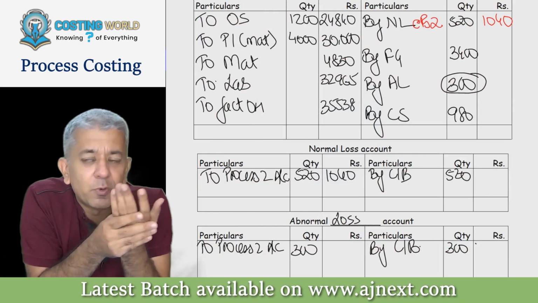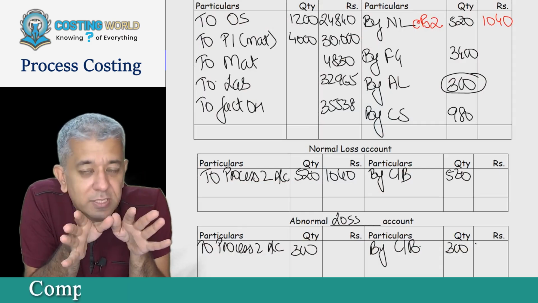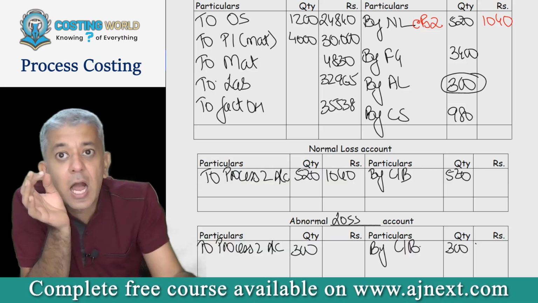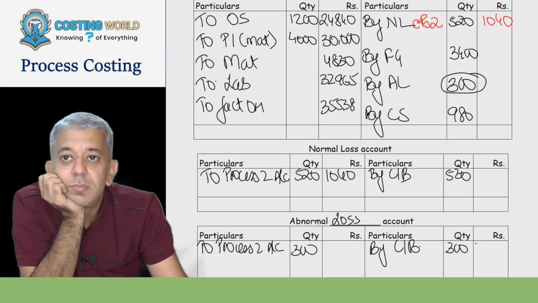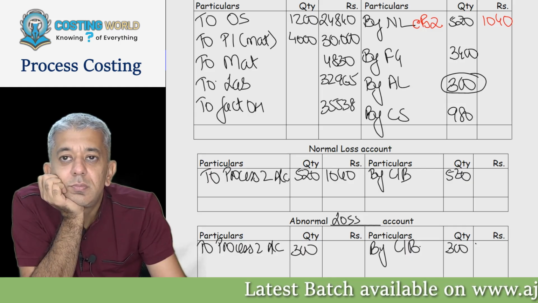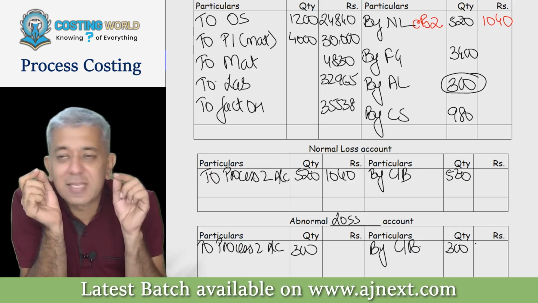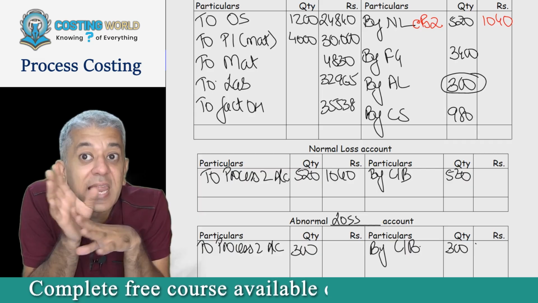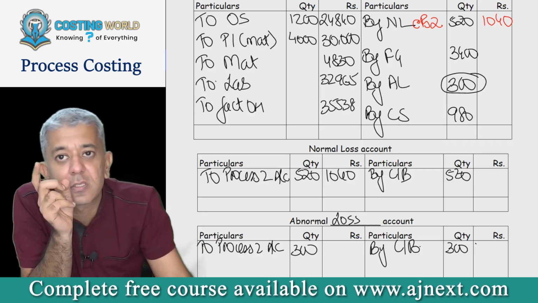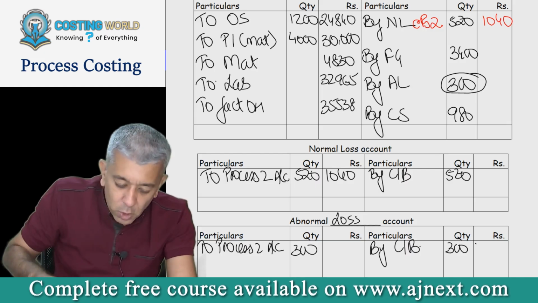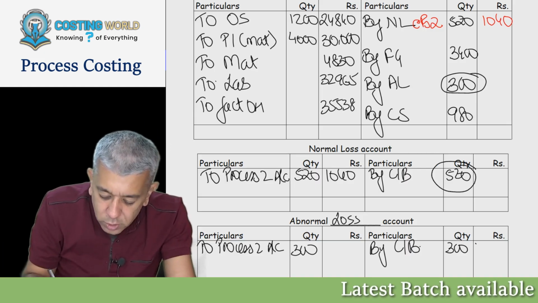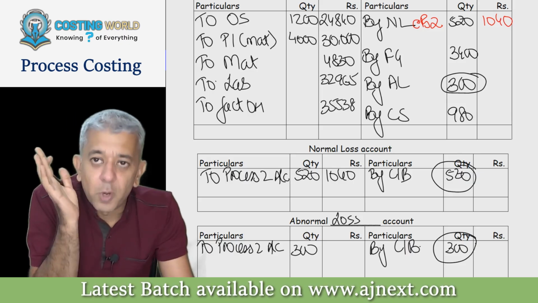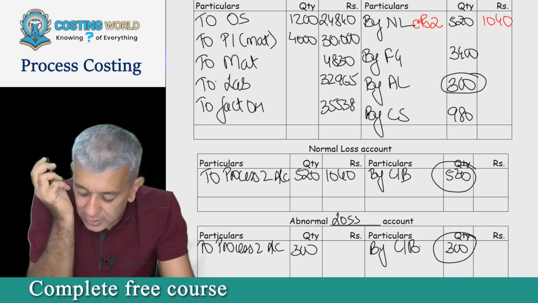But the catch in this question: 2050 was the actual scrap that you all got. Think yourself, this scrap you would have got by selling how many units? 820, because you are going to be selling your normal loss also, and your abnormal loss also.